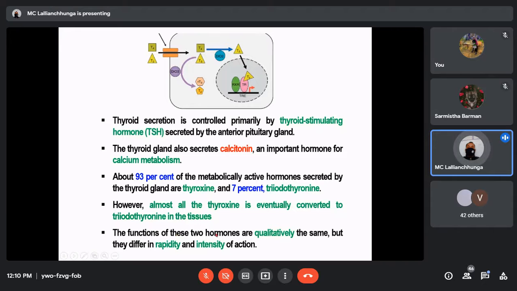The functions of these two hormones, T3 and T4, are qualitatively the same. Qualitatively the same means what they are doing is similar. They will increase the metabolic rate, but they differ in rapidity and intensity of action. So this is their difference.